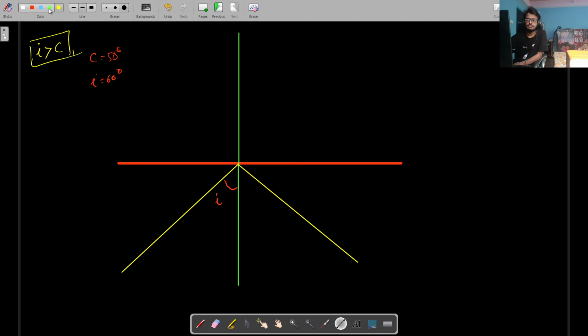So this is the angle. What will be the value of this angle? Can anyone tell me what will be the value of this angle? 42? Yeah, 42. Why 42? Can anyone tell me what will be the value of this angle? 45, 60, or 90?